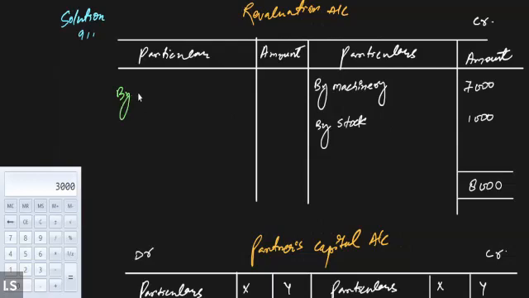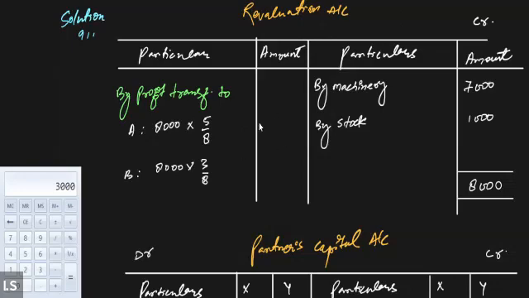So we'll write down by profit transferred to partners capital account. That means A will be getting 8,000 into 5 by 8 and B is going to get 8,000 into 3 by 8. So it will be 5,000 and this will be 3,000. Now we will tally both the sides, 8,000 and 8,000. Now we will close the revaluation account. This is it. Done with the revaluation account.